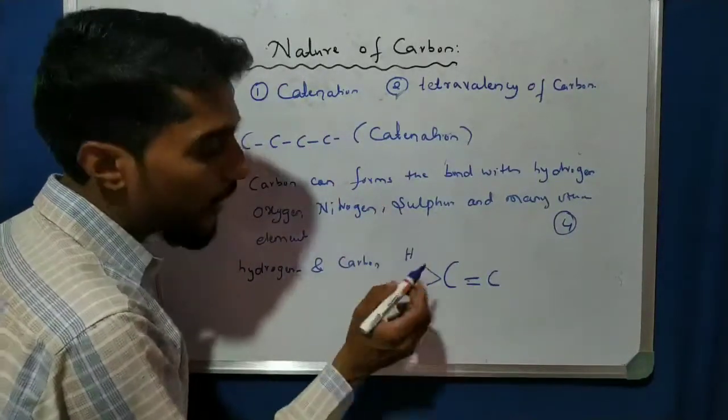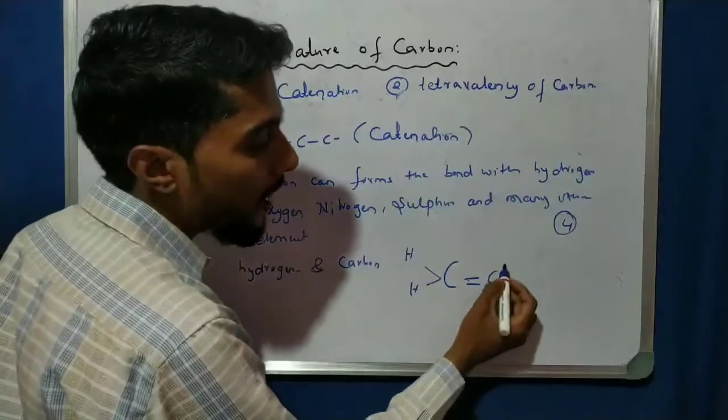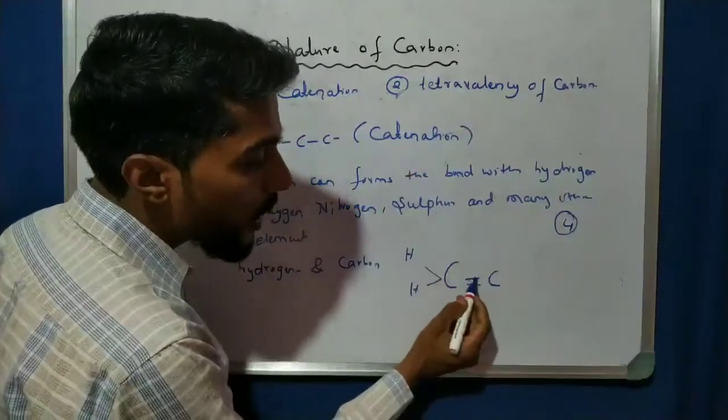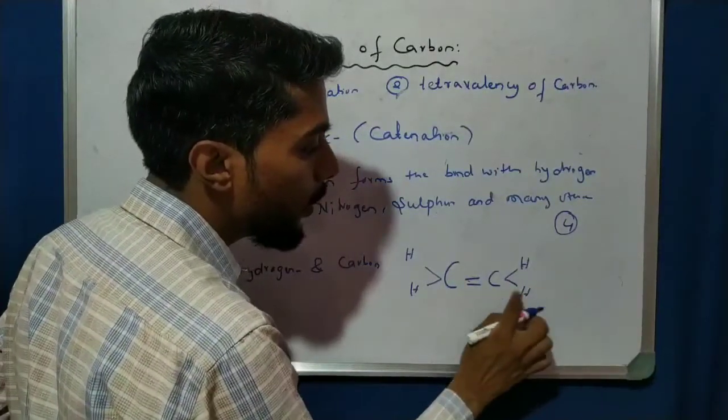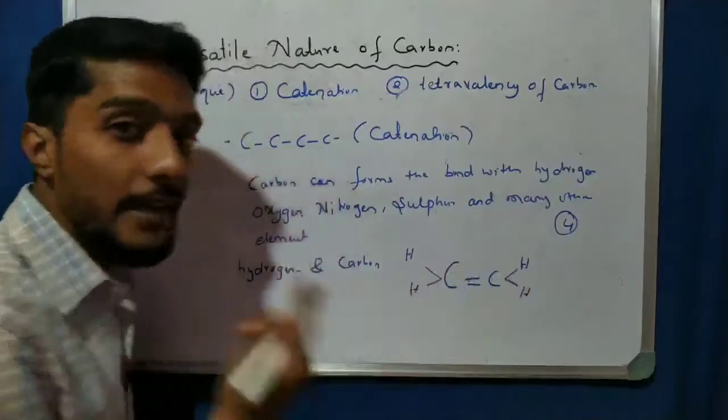So the remaining 2 are there. So 2 hydrogen atoms. Now it is a carbon having 4 valence electrons. 2 are shared with this carbon. So the remaining 2 are nothing but what? H and H. Like that. Total 1, 2, 3, 4. 1, 2, 3, 4. Like that.